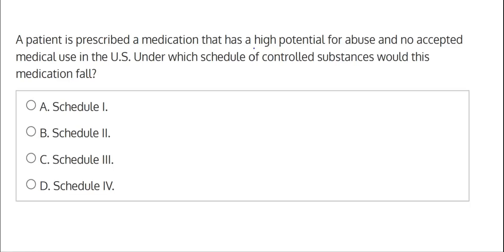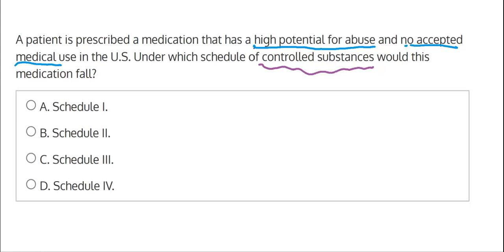This question states that a patient is prescribed a medication with a high potential for abuse and no accepted medical use within the United States. Under which schedule of controlled substances would this medication fall? So let's take a look at this term over here, controlled substances.